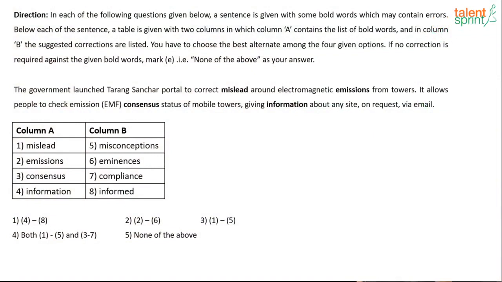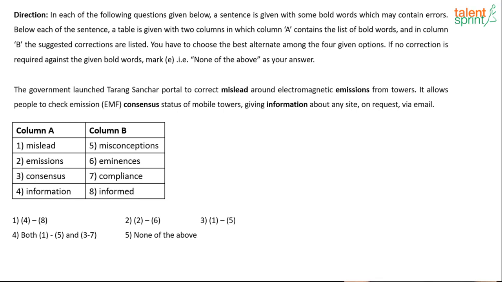The government launched Tarang Sanchar portal to correct misled around electromagnetic emission from towers. It allows people to check emission, EMF, consensus status of mobile towers, giving information about any site on request via email.